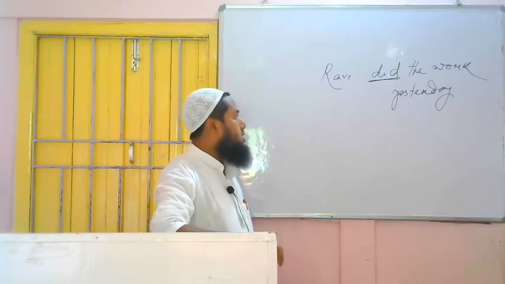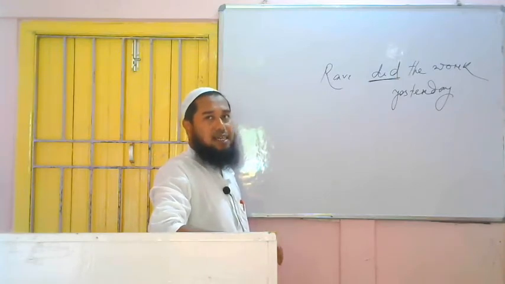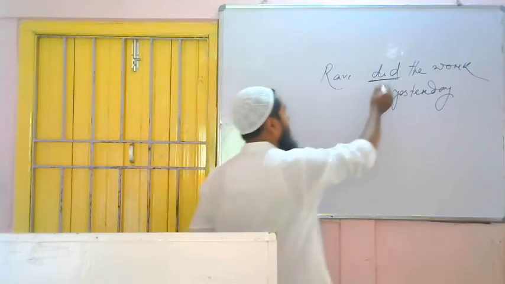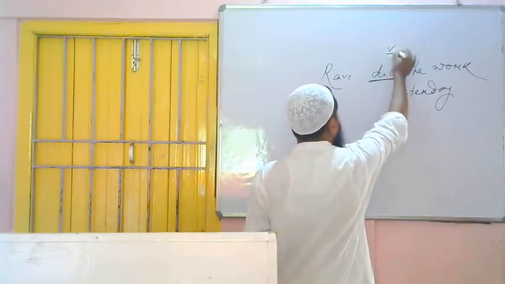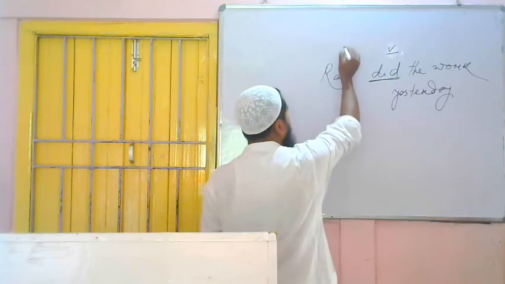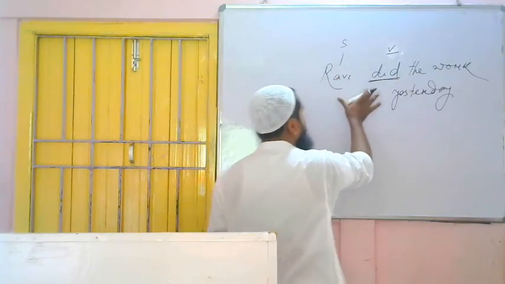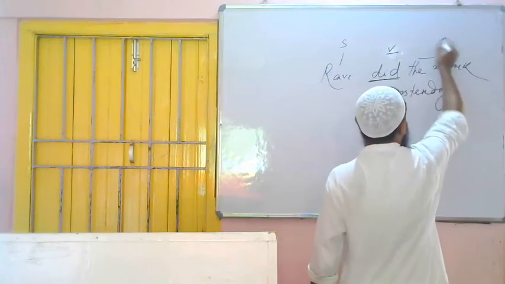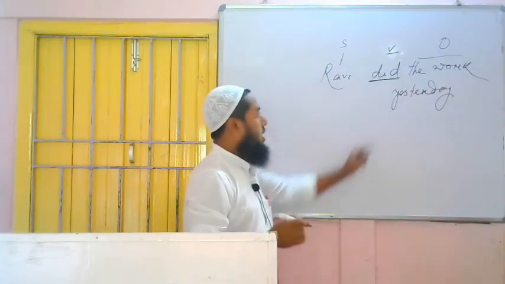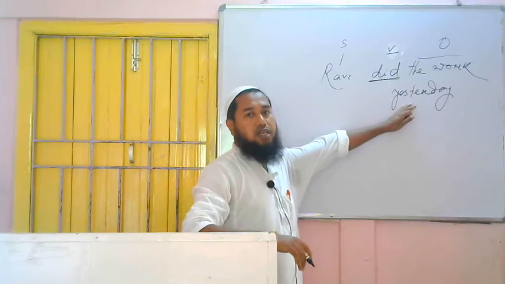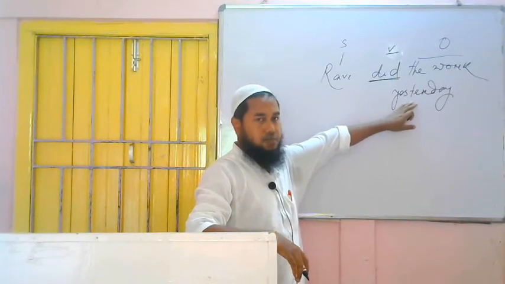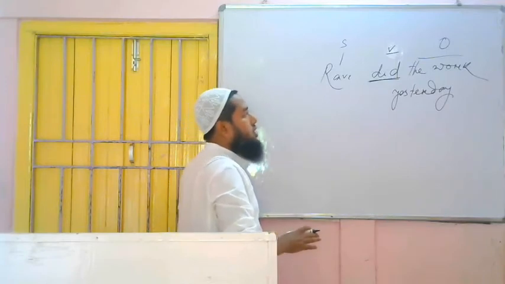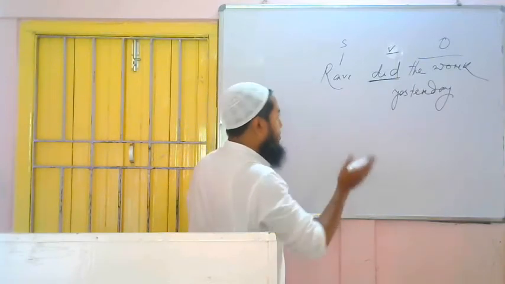Now we have recognized the sentence as a sentence of past indefinite. Now we have to find out three things: subject, verb and object. So verb we simply got, this is the verb, second form of the verb. Then about whom are we saying? About Ravi, so this is the subject, and on whom is Ravi's action falling? The work, this is the object. So three things we got. The extra thing is there, we are not to deal with it, it will remain the same. Now we have to follow the rules.